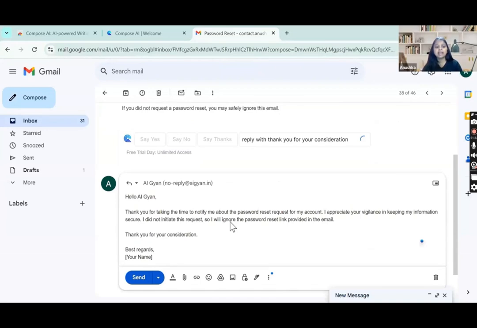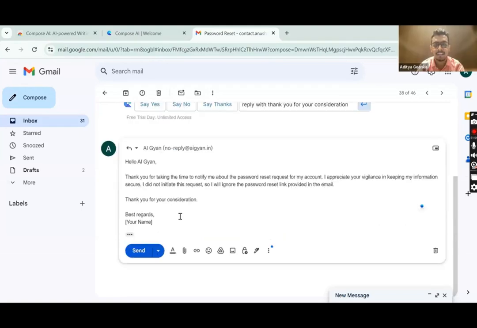It has read what the email was about and it has automatically written the reply. Yeah, I know it is a no reply email, but the problem was not coming here. It was coming with the Google thing. So: thank you for taking the time to notify me about the password reset request for my account. I appreciate your vigilance in keeping my information secure and so on. So it has written the whole email for us with just a single line of prompt.